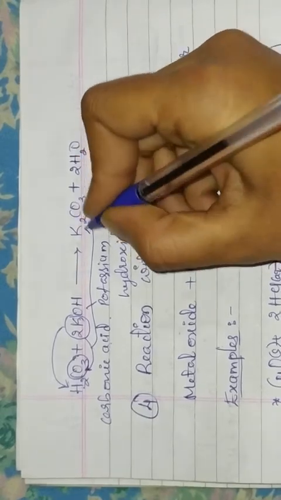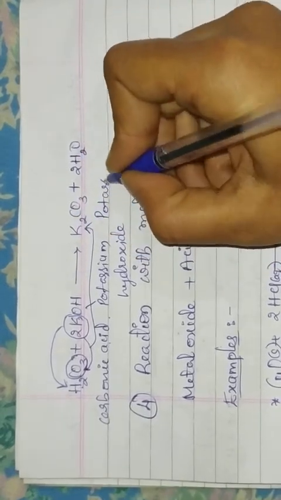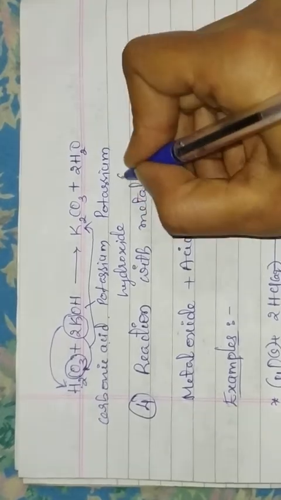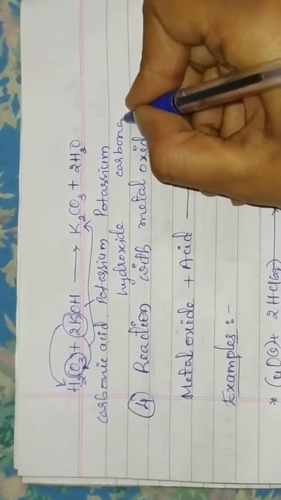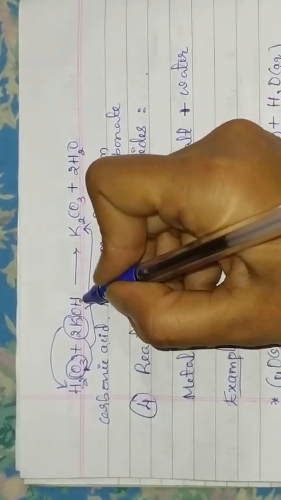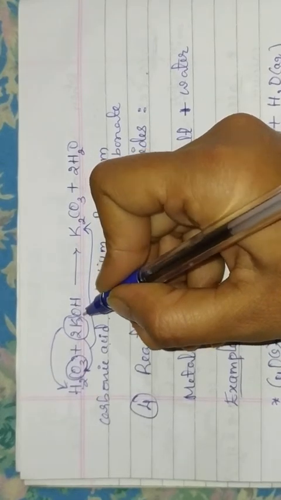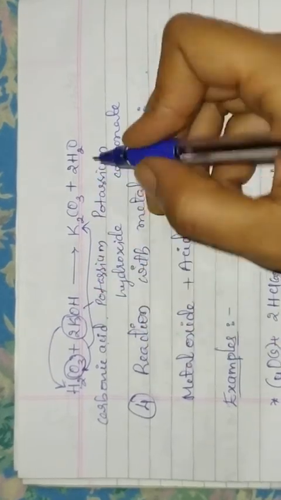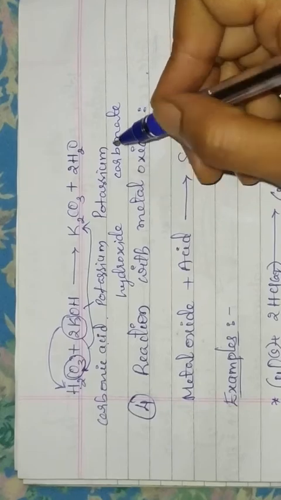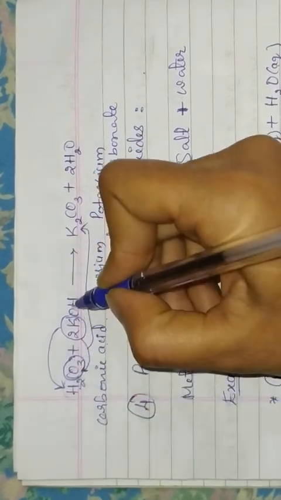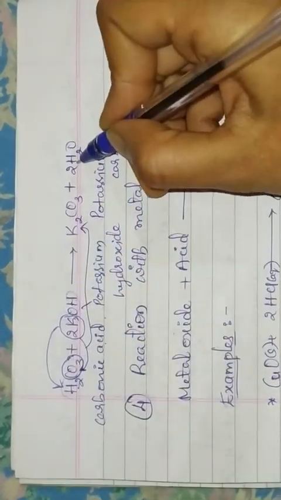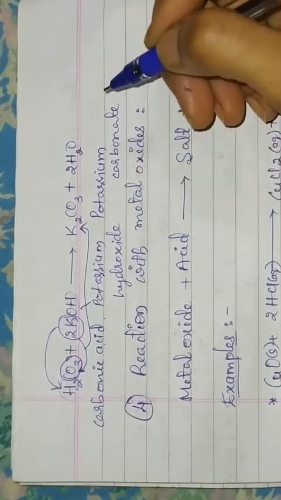Here the metal is potassium, therefore I am using potassium carbonate. Instead of potassium hydroxide, if we use sodium hydroxide, then we can write sodium carbonate. This hydrogen will combine with this OH and water will form.